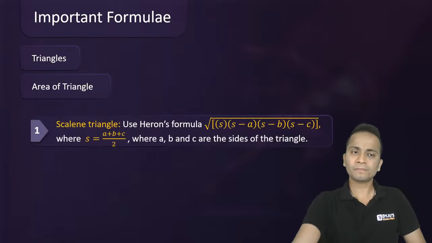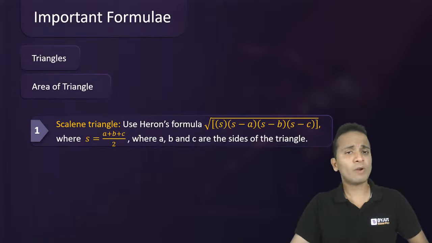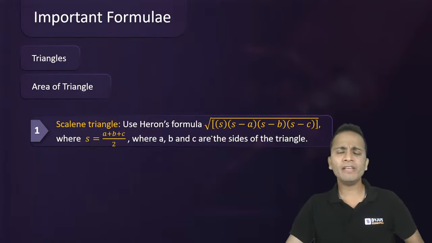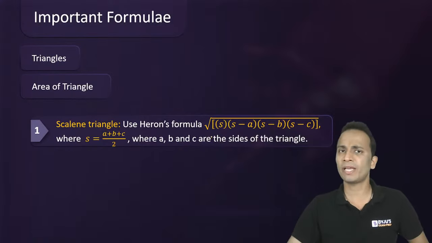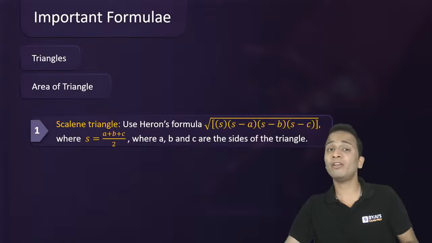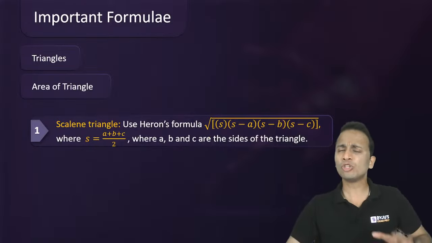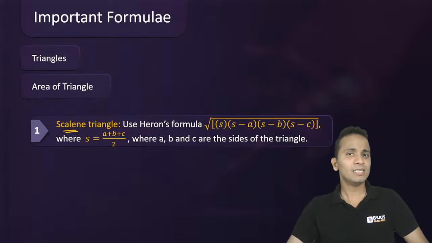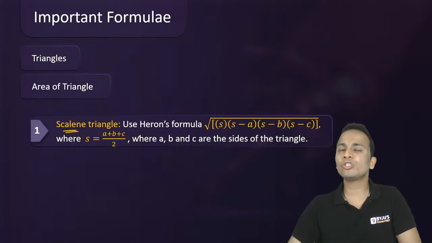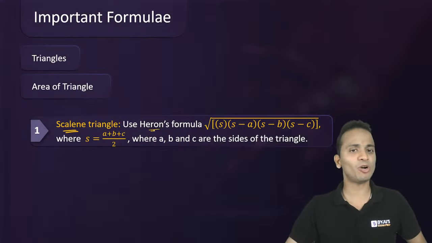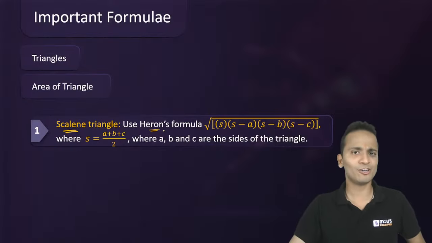Number one, if we have a triangle in which all three sides are given, generally we use this formula in a scalene triangle. For an equilateral triangle we have a separate formula, and for an isosceles triangle we have a separate formula. So generally we use this for scalene triangles, but this formula can be used for any triangle if all three sides are given. The name of the formula is the most famous formula, Heron's formula,